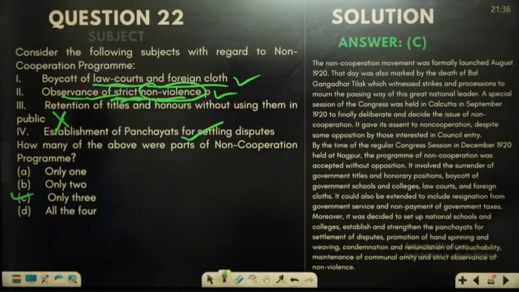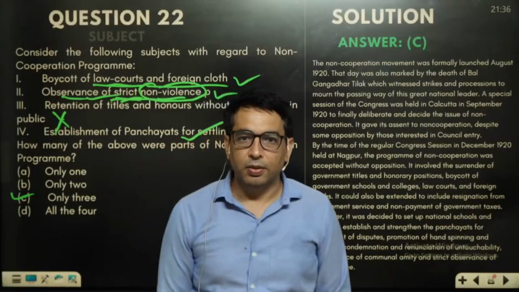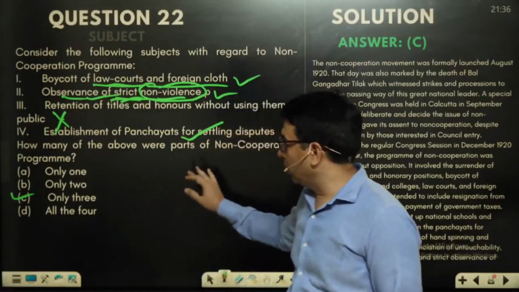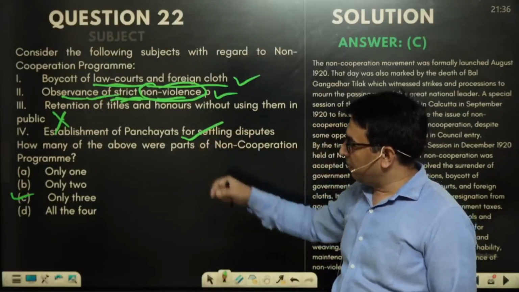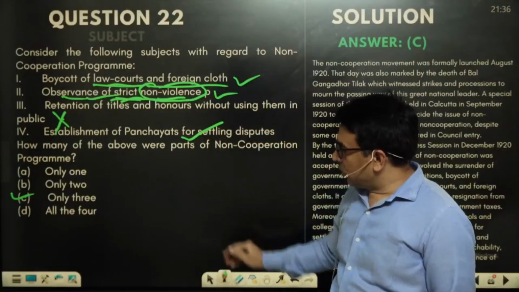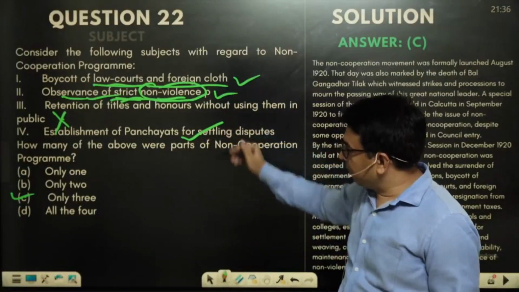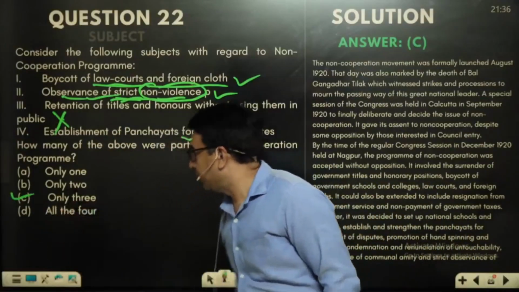This question is also there in NCERT in different paragraphs, but in the IGNOU material, in one particular paragraph, all these programs of the non-cooperation movement are given. Therefore, 3 statements are correct and 1 statement is wrong. So the answer would be C.